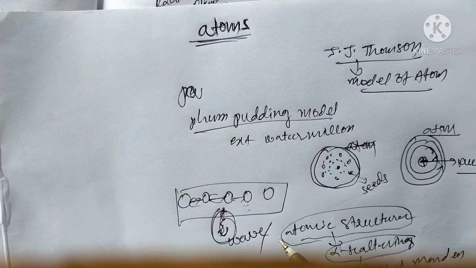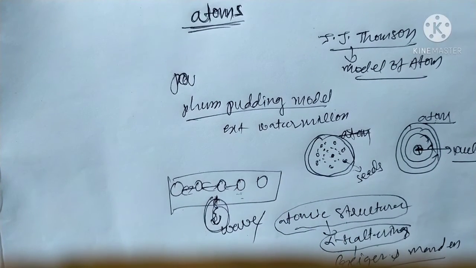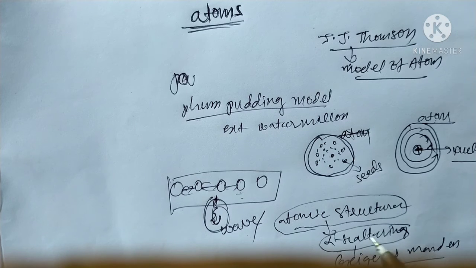Okay, some scientists did experiments on the atom. Suppose Geiger and Marsden did an experiment on alpha scattering. From the alpha scattering, we can measure the atomic size or atomic structure of the material.